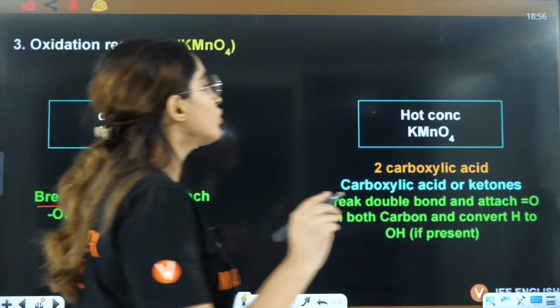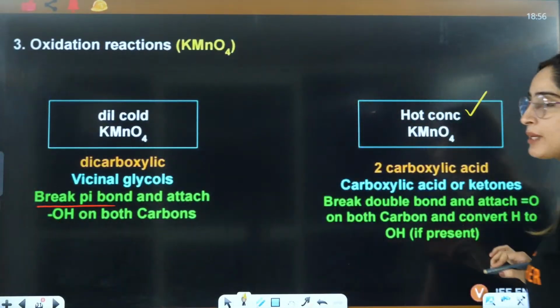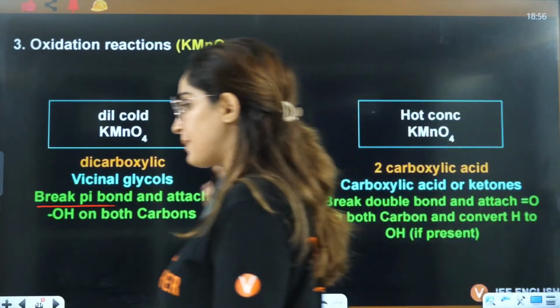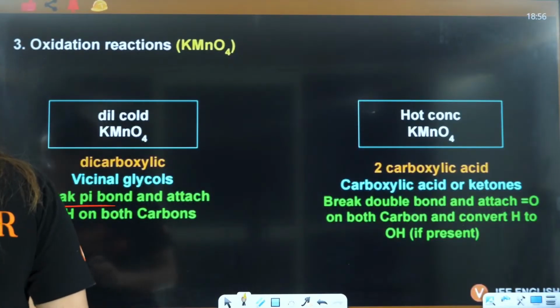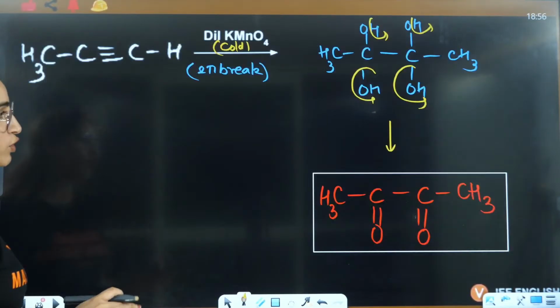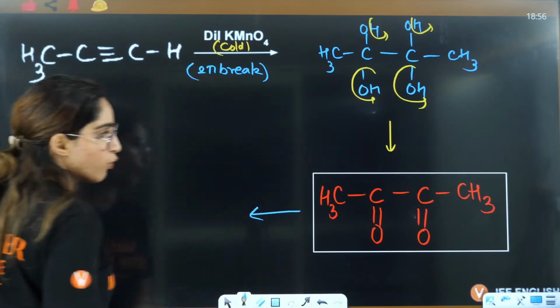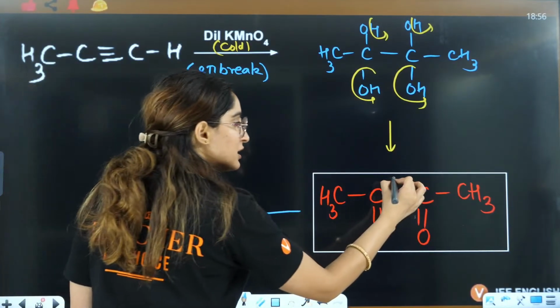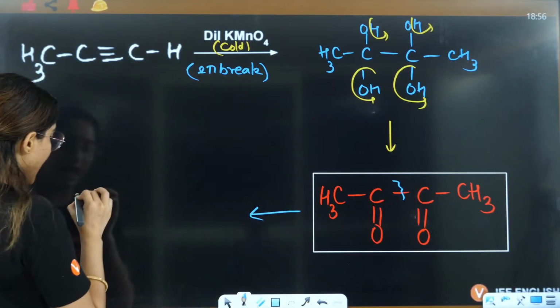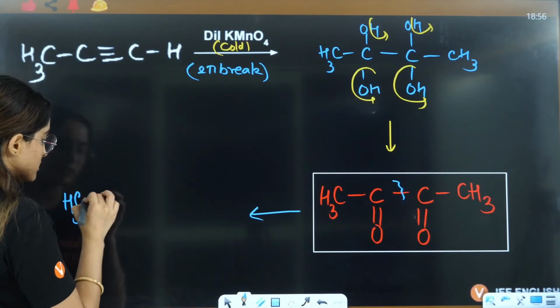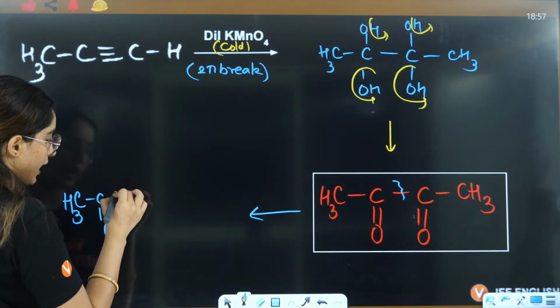But what if you use hot concentrated KMnO4? Then what will happen? For hot concentrated KMnO4, you will have to further break this bond and this will be converted to CH3 C double bond OH.